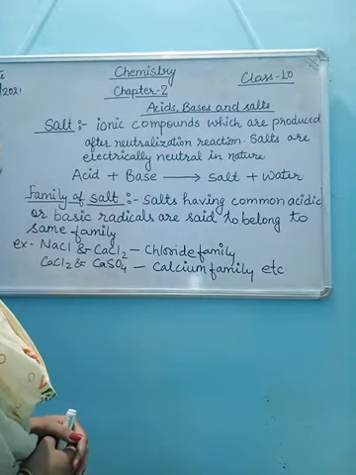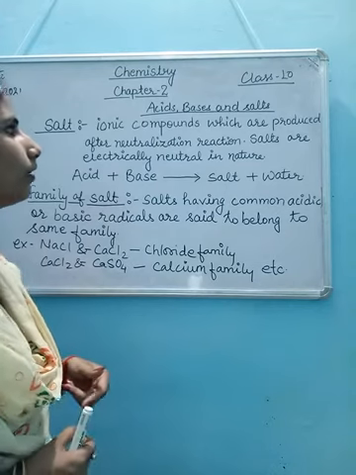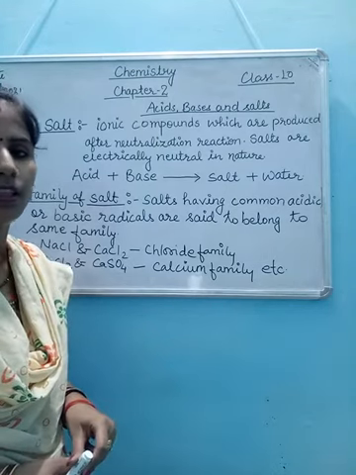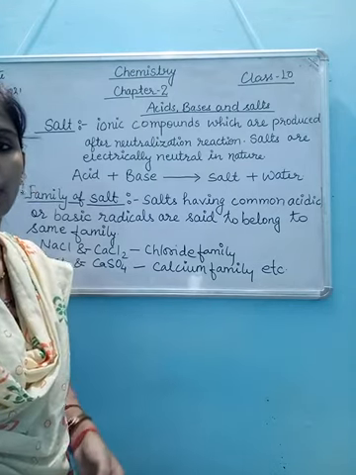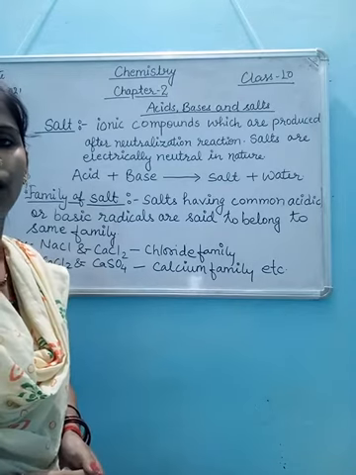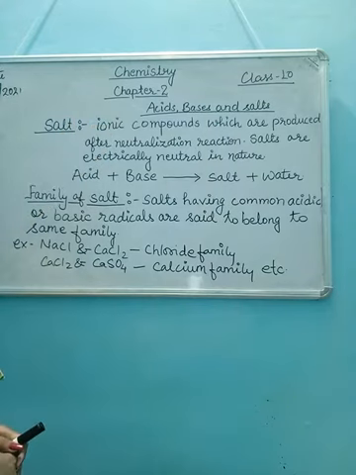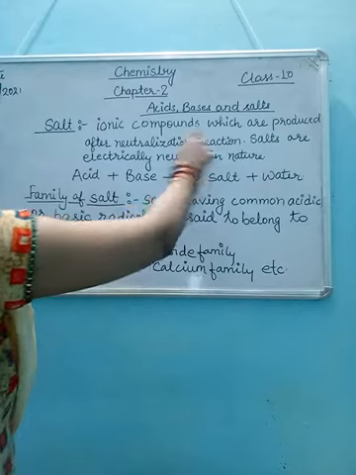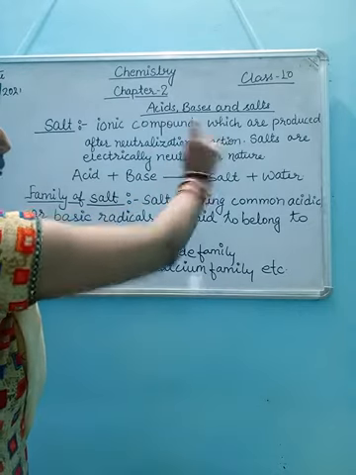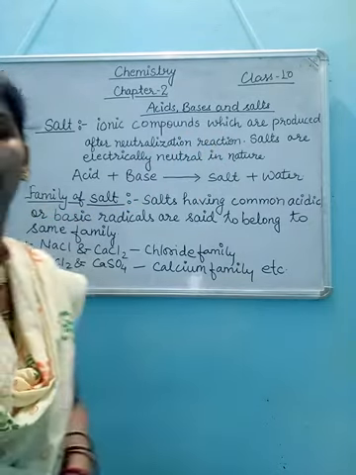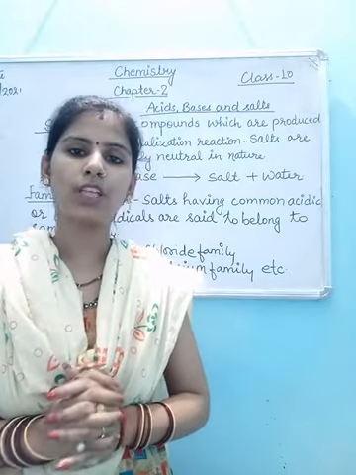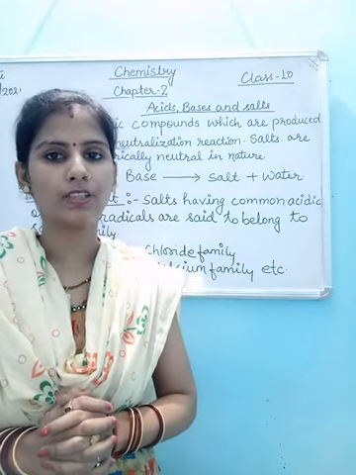In previous classes we had already learned about acids and bases. Now in this video we will learn about salt. What is salt and how is it produced? Salts are ionic compounds which are produced after a neutralization reaction.